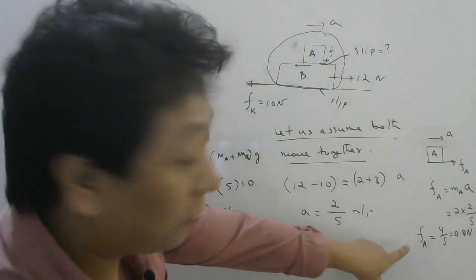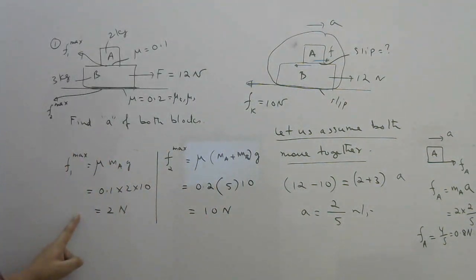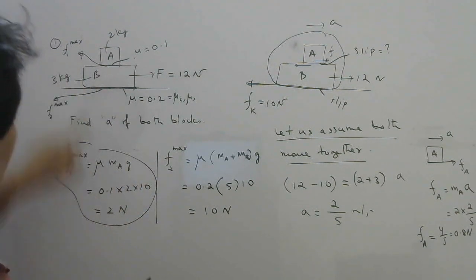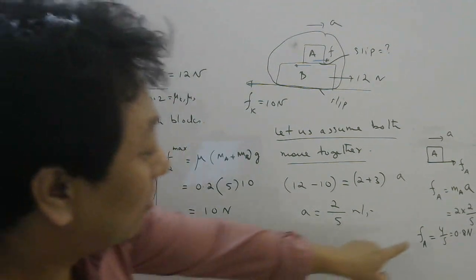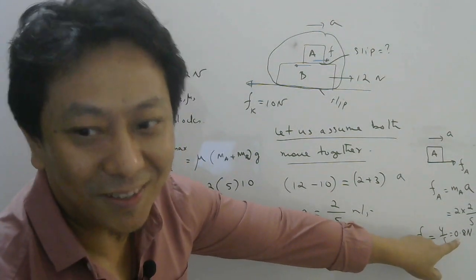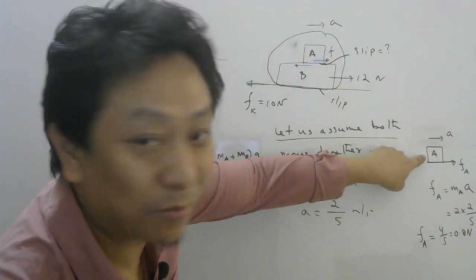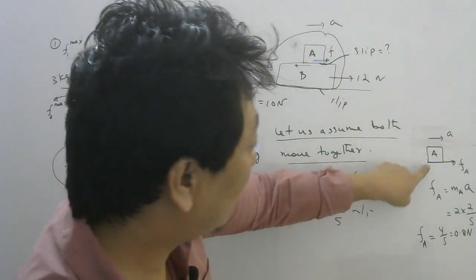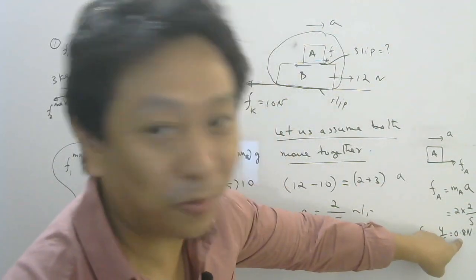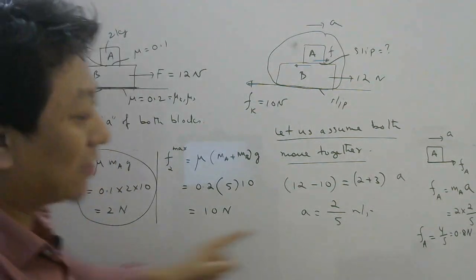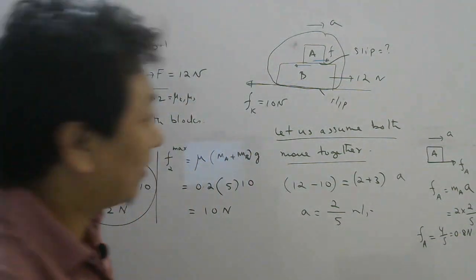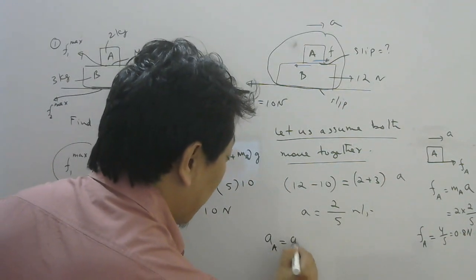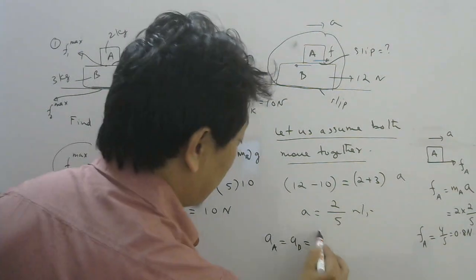Now can that much static friction be possible? Let's check here. Yes, because the maximum static friction on the first surface here can go up to 2, but you need only 0.8. Yes or no? You need 0.8 for this body to move together with this body, right? So since the friction needed here is only 0.8, easily 2 Newton can provide 0.8. Therefore, the whole system will move together. So acceleration of A and B will be the same, which is 2 by 5.